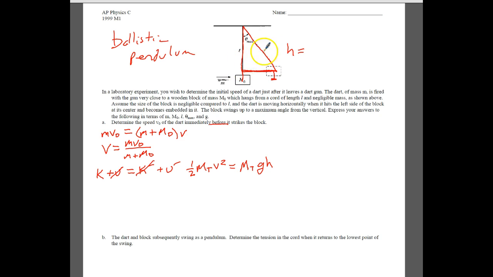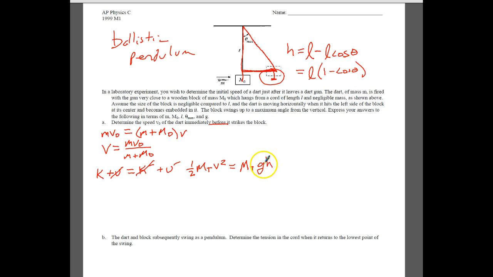The difference between those two lengths is our height. So our first one would be L, and then all we have to do is subtract off of that L times the cosine of the angle. It's cosine because this is the adjacent side, and this is our hypotenuse. We can make it easier by factoring out an L, so it's just L times 1 minus cosine of the angle.